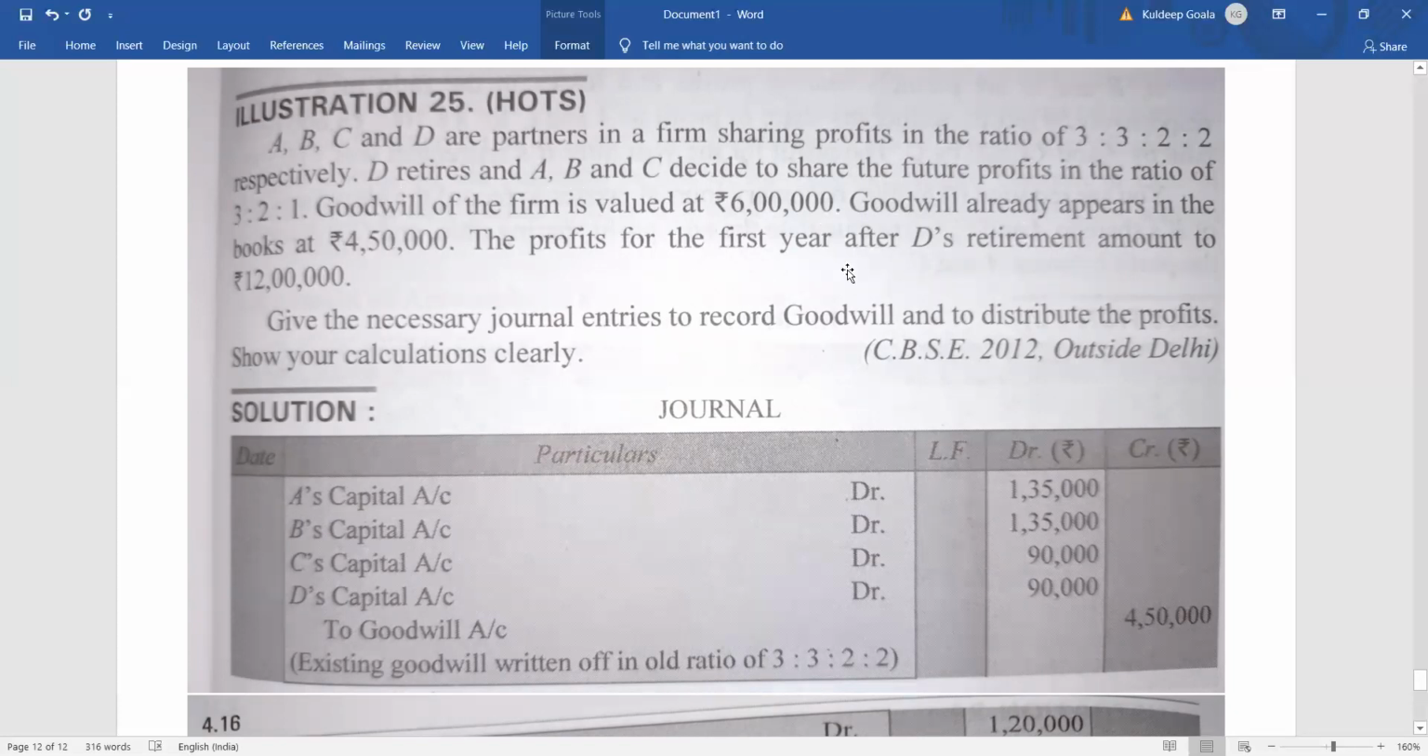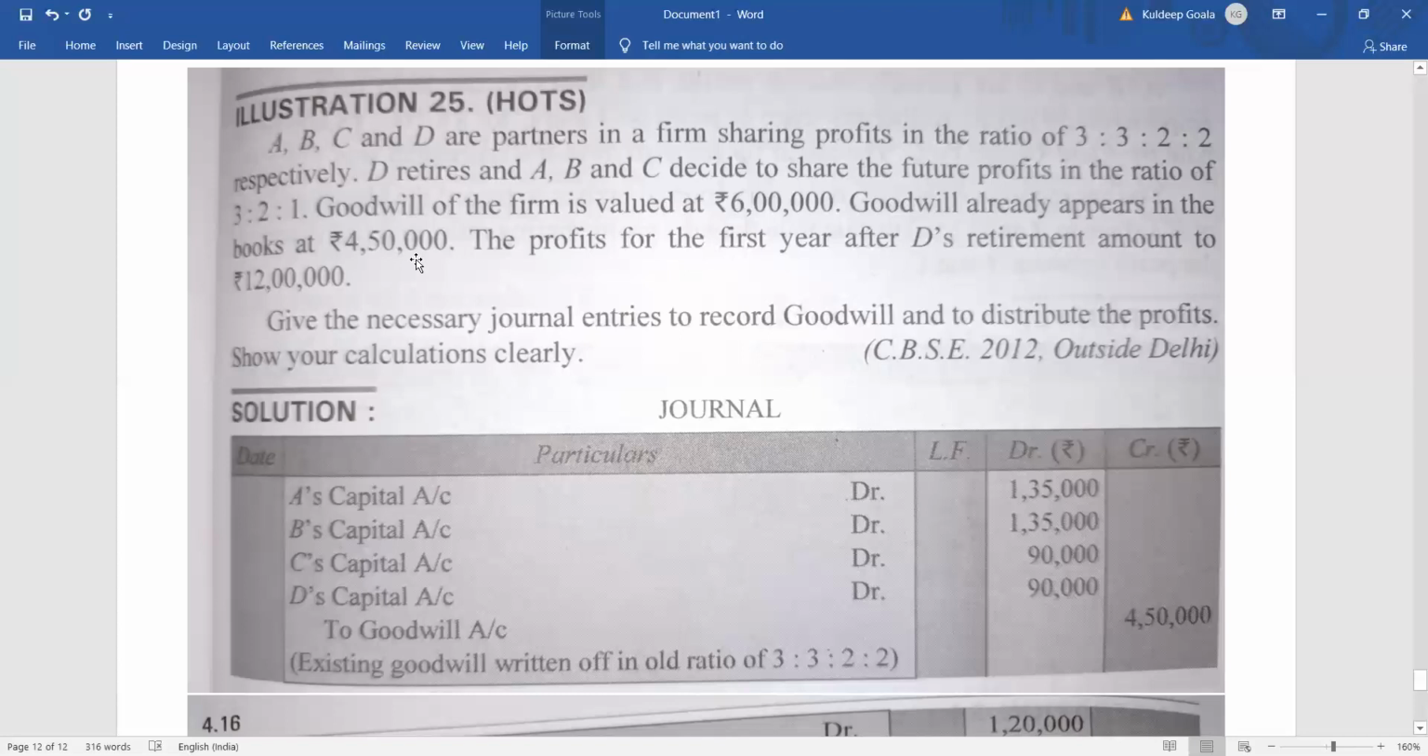And the profit of the first year after D's retirement amounted to 12 lakh. Okay, the profit for the first year after D's retirement was how much? 12 lakh. Clear? So we are required to give the journal entry. The retirement part we'll give later on. First of all, we'll write off the goodwill that is appearing.